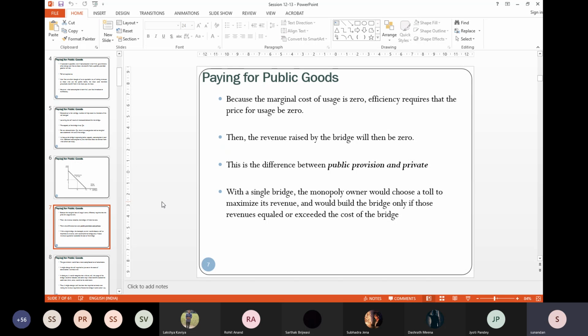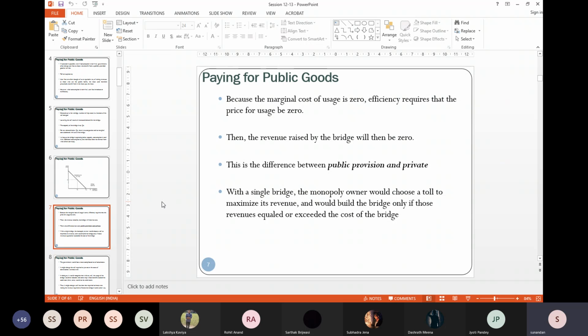Now, this is the very simple difference between publicly provided and privately available. So there is a private market and there is a public provision. If the bridge is actually owned by a person, he can charge anything.